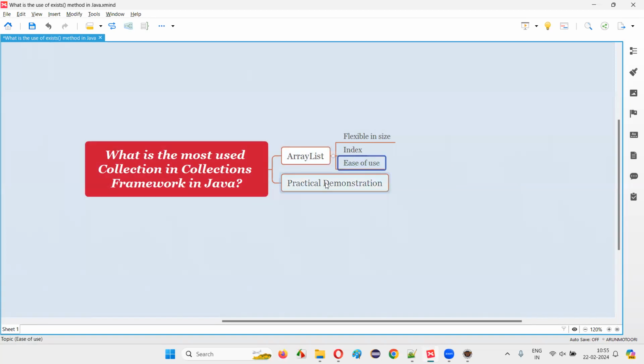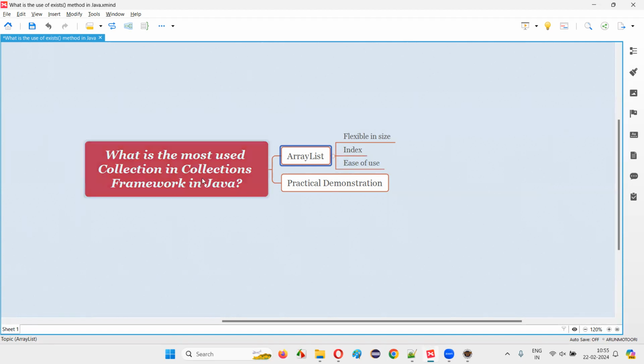And the third thing is ease of use, guys. The ArrayList concept almost looks similar to arrays, where arrays are fixed in size, but ArrayList is flexible in size. It can grow in size. Along with that, similar to arrays, ArrayList also has the indexing concept. It's easy to use because it looks similar to arrays, with the same indexing concept, the loops and all those things. Because of which, out of all the collections we have in the collections framework in Java, ArrayList is the most used one.